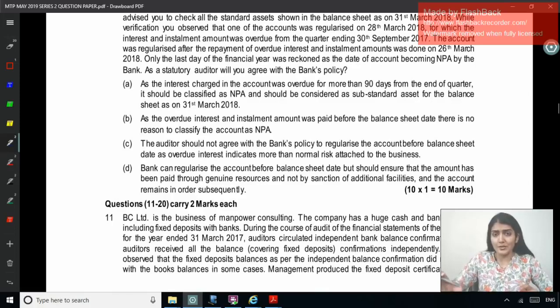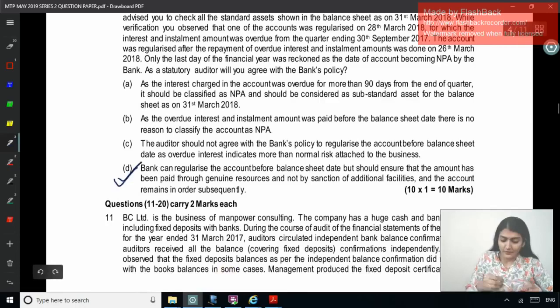No, we have situations of accounts regularized near about the balance sheet date. Bank can regularize the account before the balance sheet date, but should ensure that the amount was being paid through genuine sources, right? We said there should be no inherent weakness in the data. Right, through genuine sources and not by sanction of additional facilities, and the account remains in order subsequently. Right, so D is the correct option. Right, so continue should be considered as substandard.